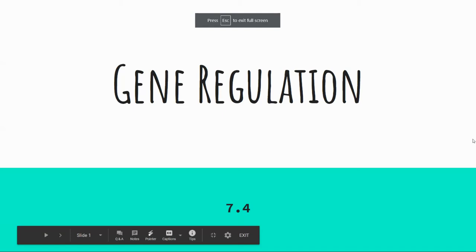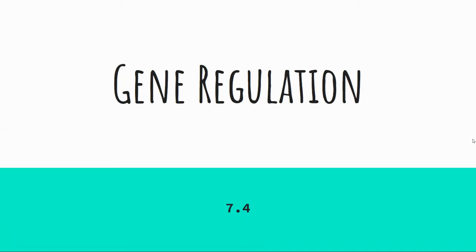All right, so we're going to go on and start with section 7.4, which is going to deal with gene regulation. So some genes are expressed the entire time an organism is alive. Some are turned on for short stints and then turned back off or maybe turned back on. Some are not on during young development stages, but are on later in life and vice versa. So what controls this? What makes genes turn on and off, so to speak?